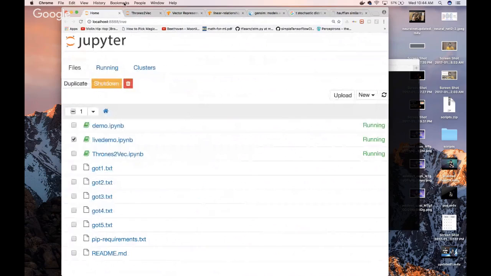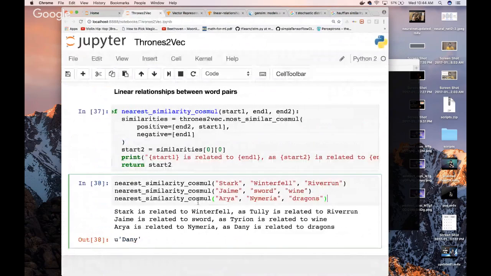Anyway, we'll use that to say, okay, given these three words, Stark, Winterfell, and Riverrun, it'll say Stark is related to Winterfell as X is related to Riverrun. What is X? That's what this does. It measures the similarity between the first two parameters we give it. Then, for that similarity, be it 0.5, 0.6, or 0.7, it asks what is similar to that last parameter, Riverrun, and finds it from our list of existing vectors. In our case, it'll be Thule, Tyrion, Dany, things like that.